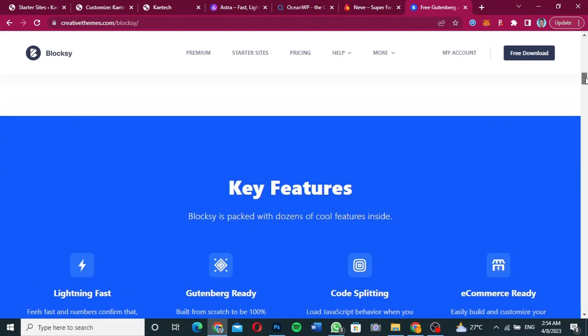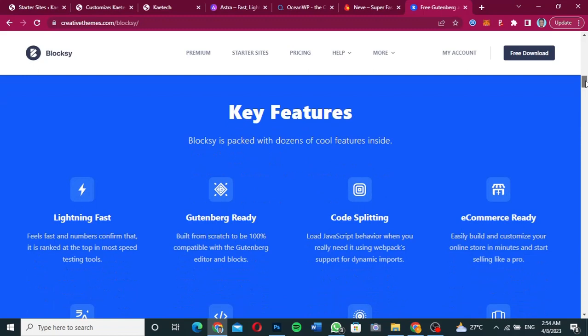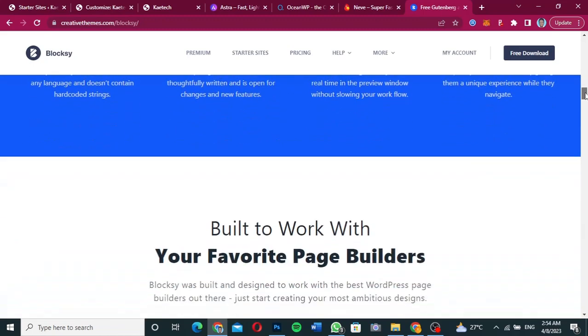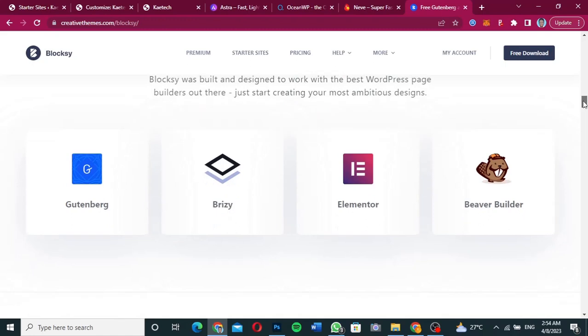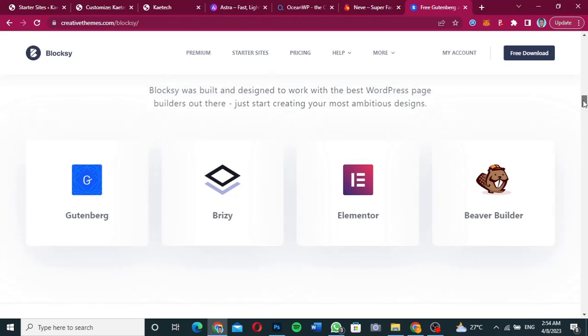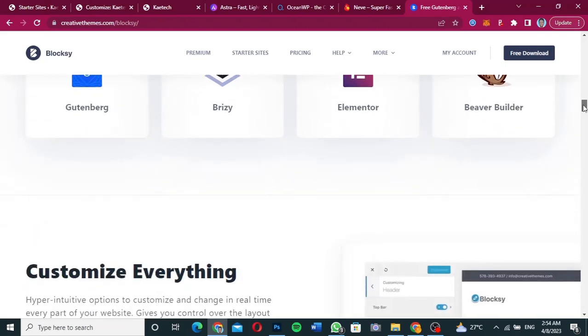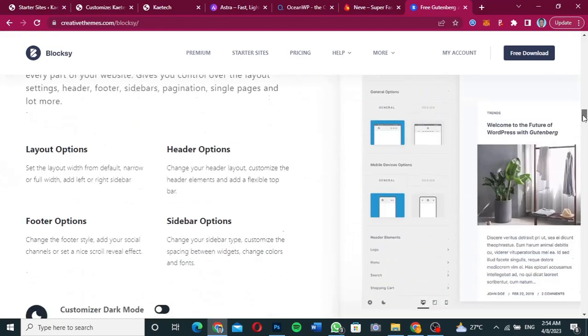You can look at the key features of the Bloxy theme all over here. You can read more about it. It is compatible with Gutenberg, Breezy, Elementor, and Beaver Builder. You can check all these things out. So that is the Bloxy theme.